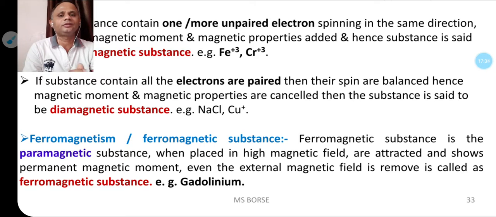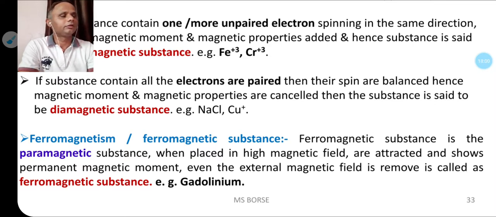That means ferromagnetic substances generate their own permanent magnetic field. If you place them in an external magnetic field for some time, then they acquire a permanent magnetic moment or magnetic field. Such substances are called ferromagnetic substances, and their example is gadolinium, which is used for the preparation of permanent magnets.